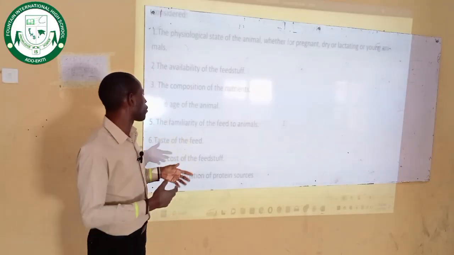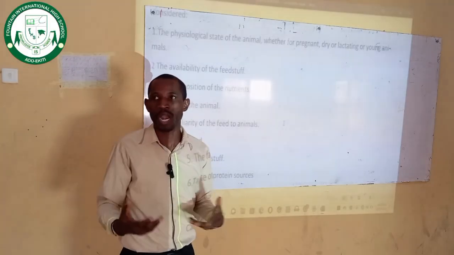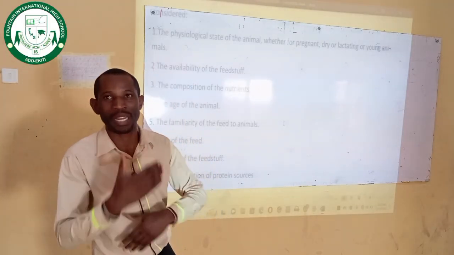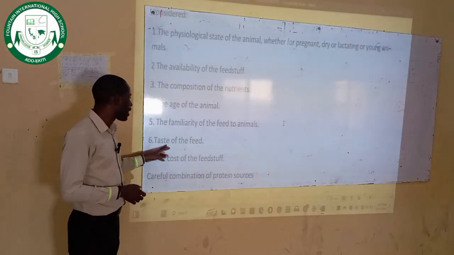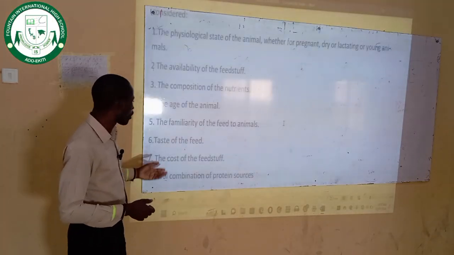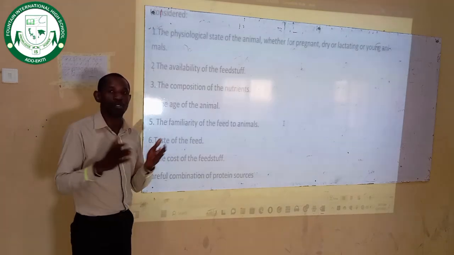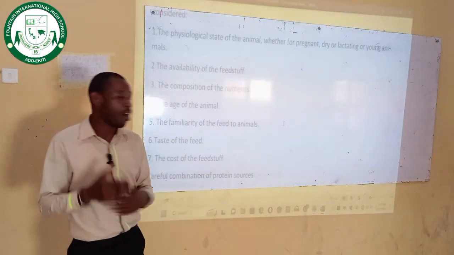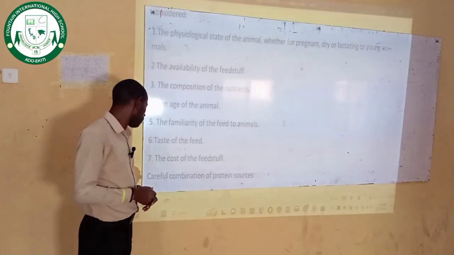If it is not palatable, the animal will not be able to eat it. So the feed you want to give to your animals must be palatable, the kind that the animal is used to. Then the taste of the feed. Then the cost of the feedstuff. So how much are you going to get it? The cost of all this will add up to increase the cost of production to you as a farmer.